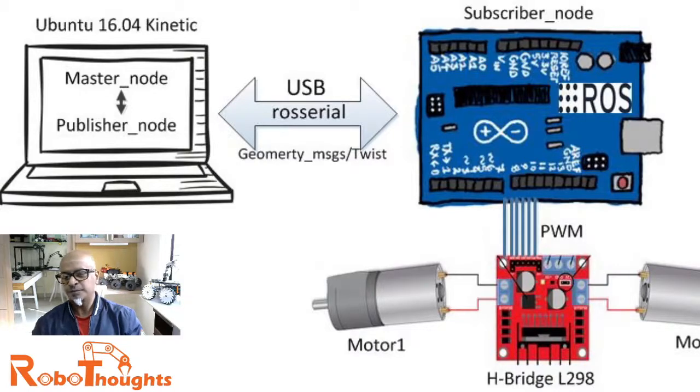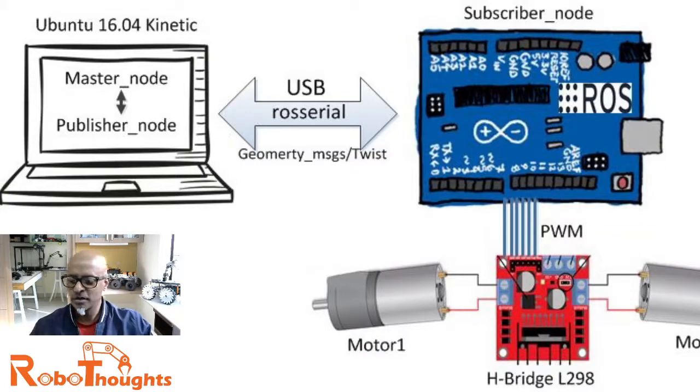So this is how a general architecture of publisher and subscriber works in ROS, especially in ROS serial. You got to understand this, guys. It's very important. Now let me show you a very simple example of a subscriber node in Arduino, how the messages sent from Jetson Nano will be subscribed into the Arduino node and how it works.